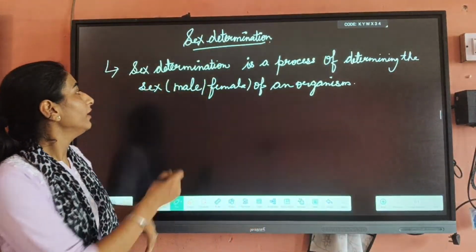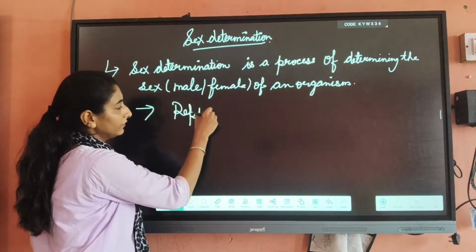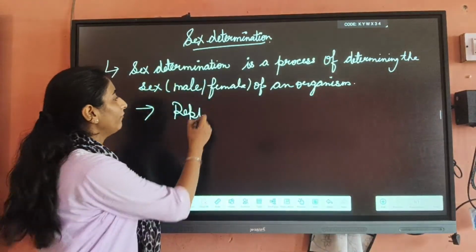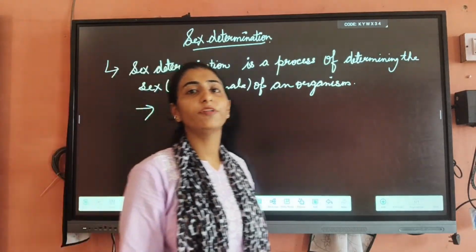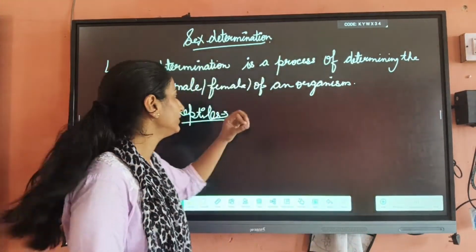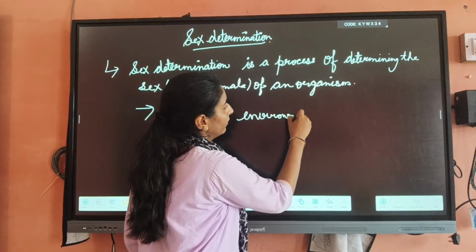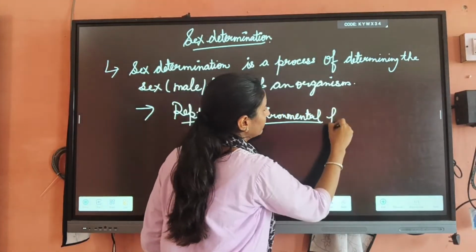Okay. So first of all, we are considering the case of reptiles. Then after that we are moving to the case of human beings also. But firstly, you have to know about reptiles. Now, do you know that in reptiles, sex determination is influenced by some environmental factors?